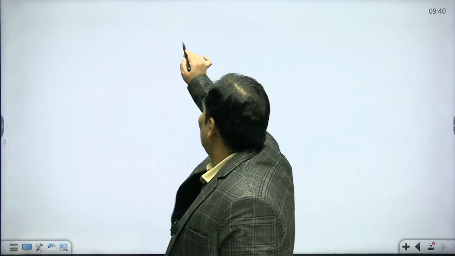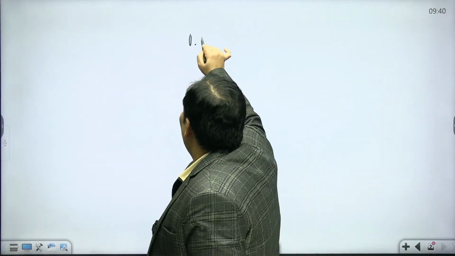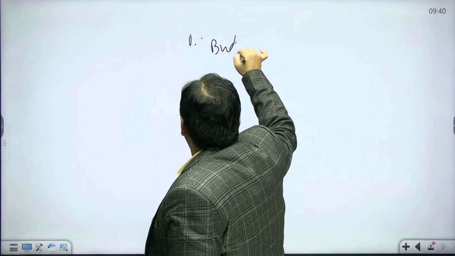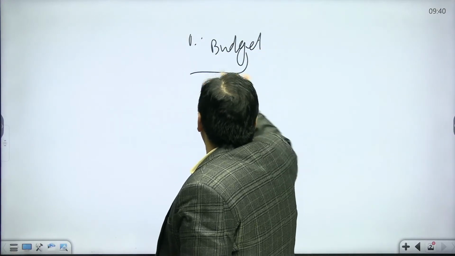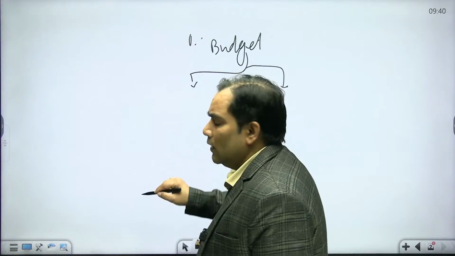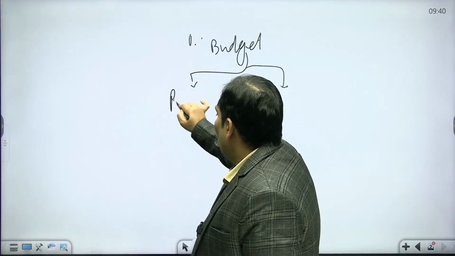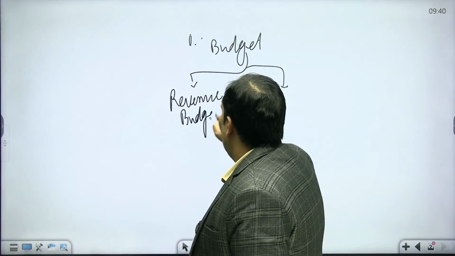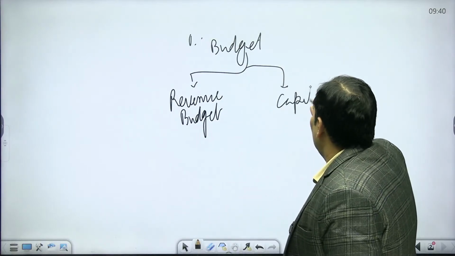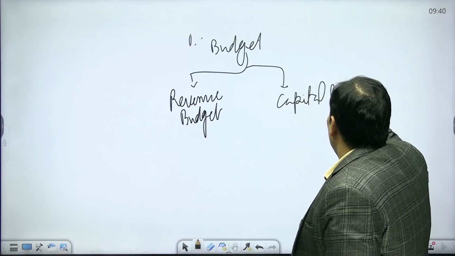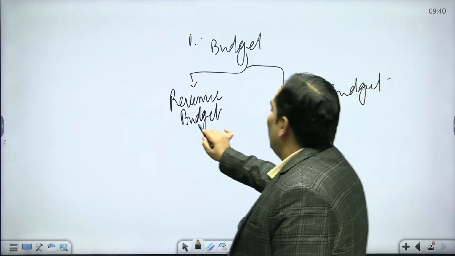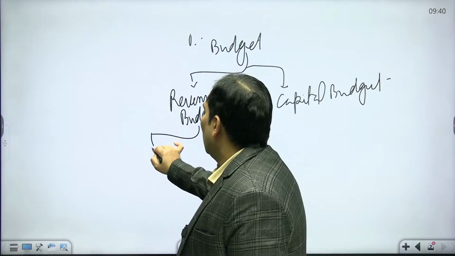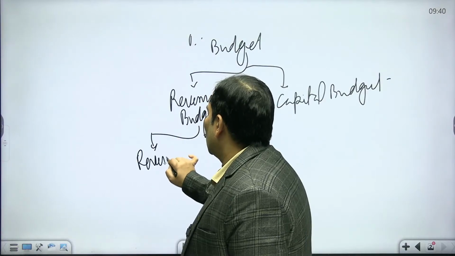This revenue budget can be divided under two categories: one is revenue receipts, and the other is revenue expenditure.